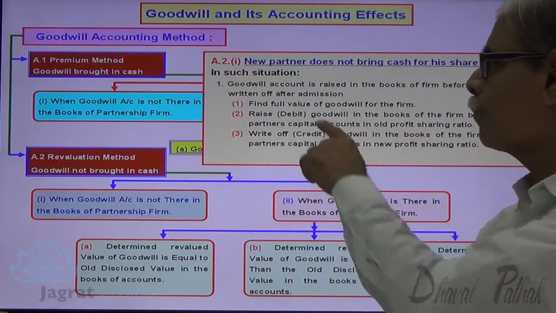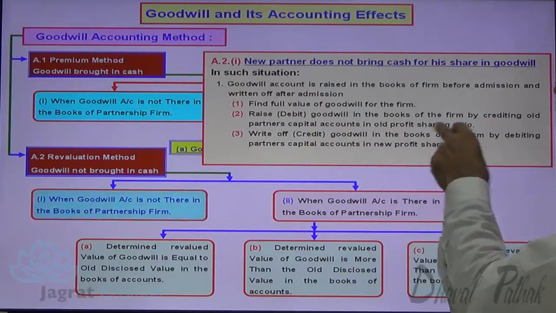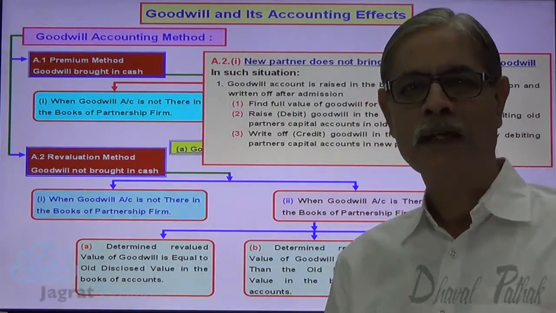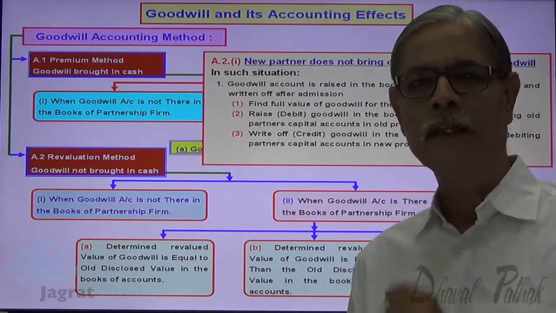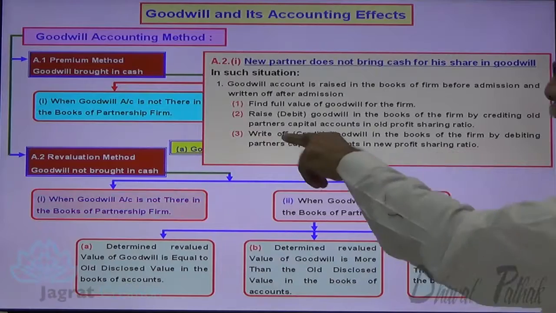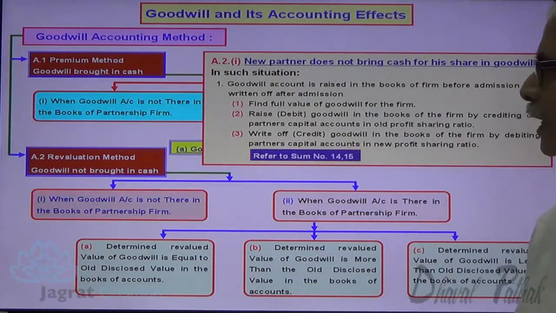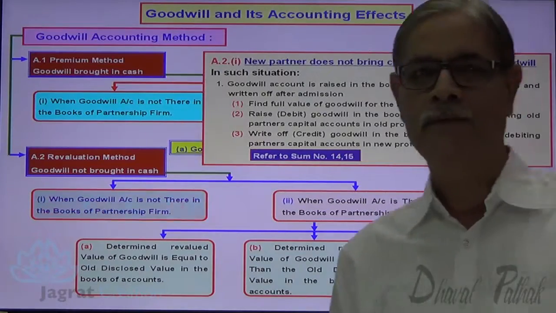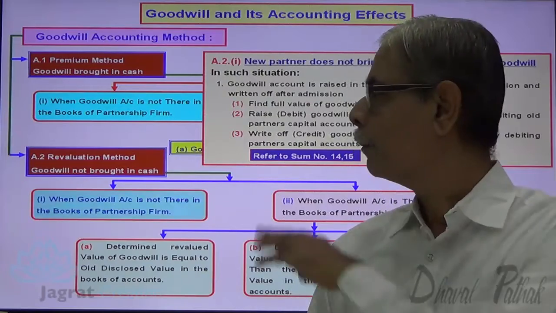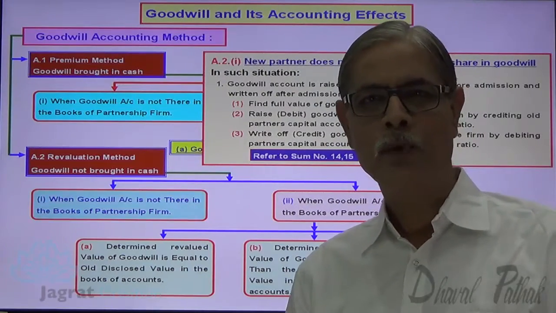First step: raise the goodwill in the books of the firm by crediting old partner's capital account in the old profit sharing ratio. Then give admission to a new partner. After that, write off the goodwill in the new profit sharing ratio, by debiting partner's capital account in the new profit sharing ratio. For this, you can refer to sum number 14 and 15. They are already there in the DVD. But in spite of that, let me take one illustration to explain the concept.